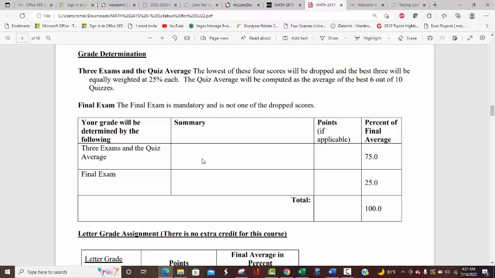So no, it's just exam 1, exam 2, exam 3, quiz average. The best 3 out of those 4, whichever are the best, makes 75%. And then the final, which is not one of the dropped ones, as it says right here, is 25%. So basically everything is 25% each here. So that's all right.